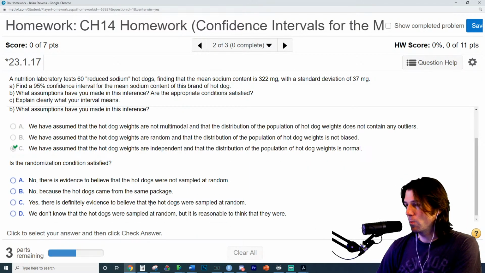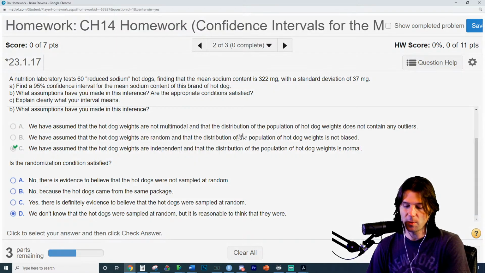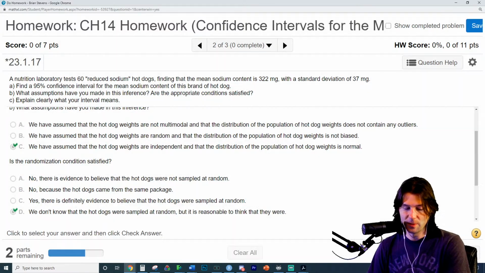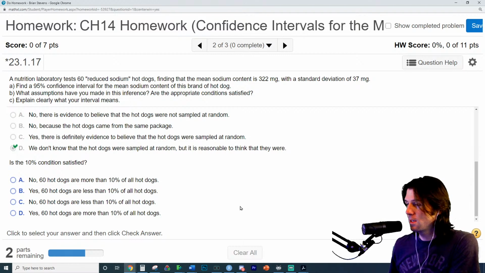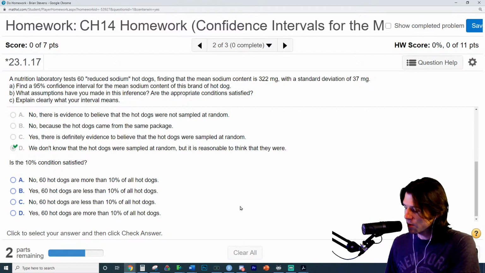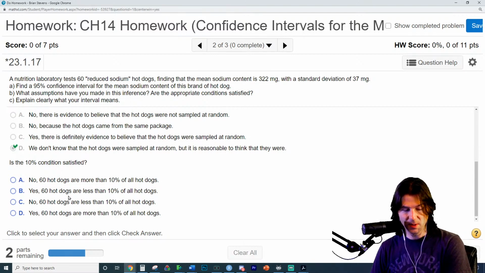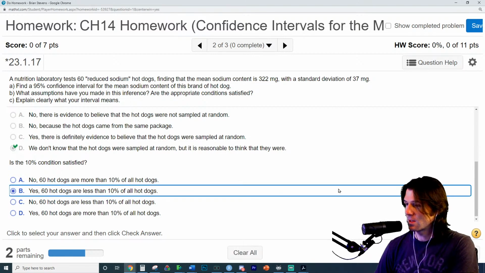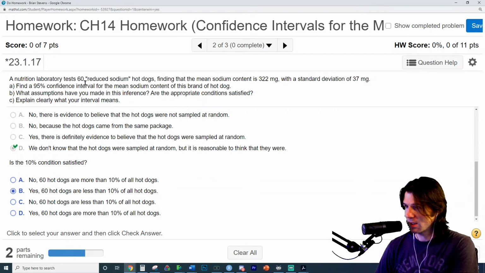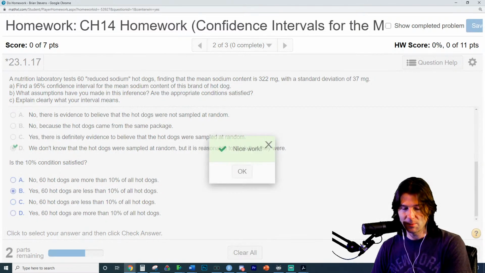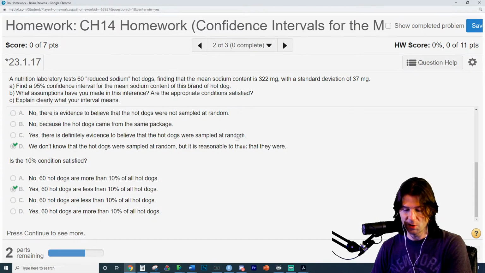Next, we have randomization. We don't know. I wish the problem was more specific, but we don't really know. But we're going to assume, bad thing to do right there. Now, the 10% condition we know is met. Why do we know that? 10% is that we sample less than 10% of all hot dogs that exist. If there's less than 600 hot dogs in the world, we are all done. These hot dogs are way less than 10%, and you just have to know that the 10% condition means the sample of 60 hot dogs needs to be less than 10% of all hot dogs. And I'd say for certain it is.